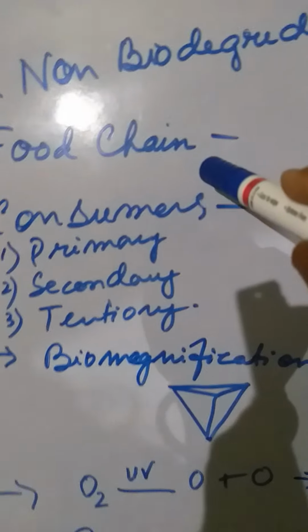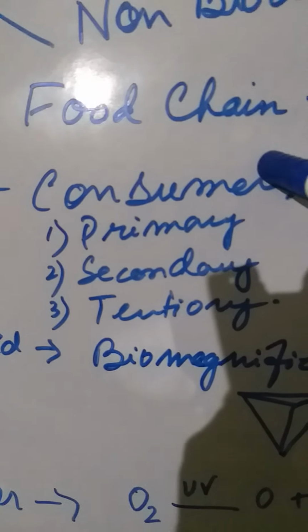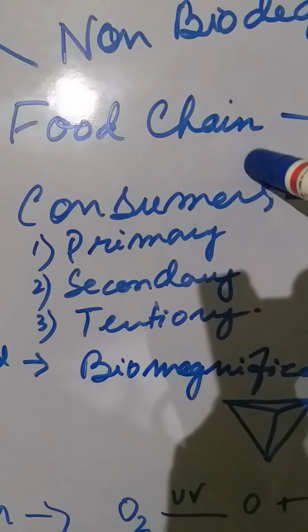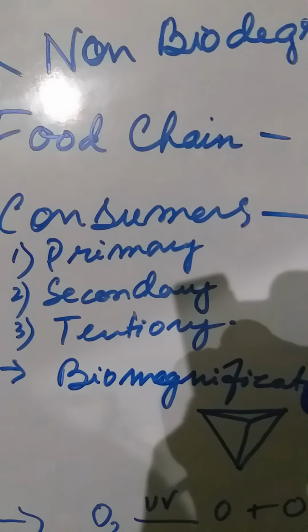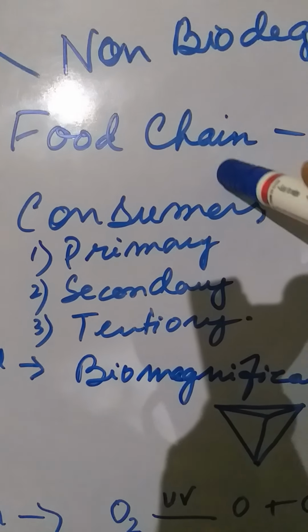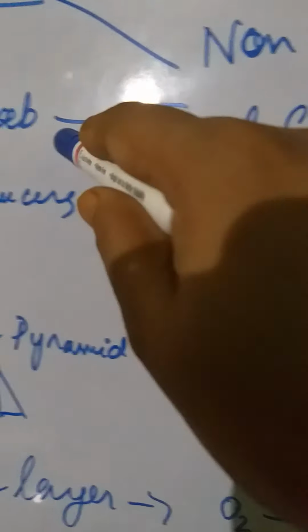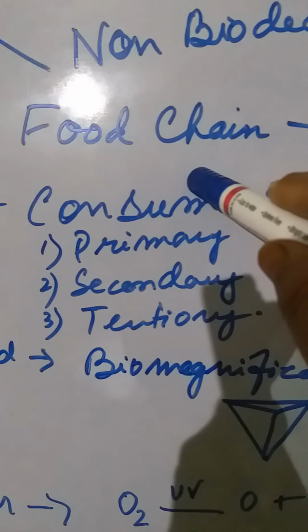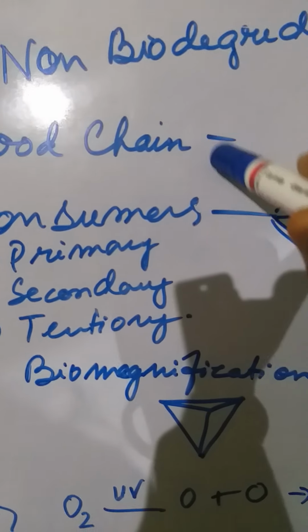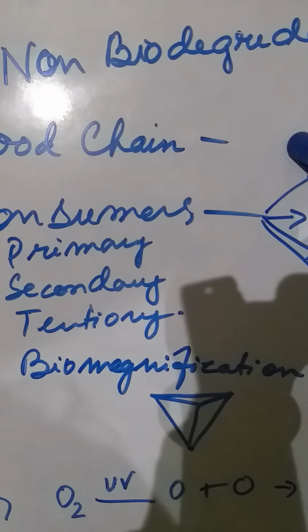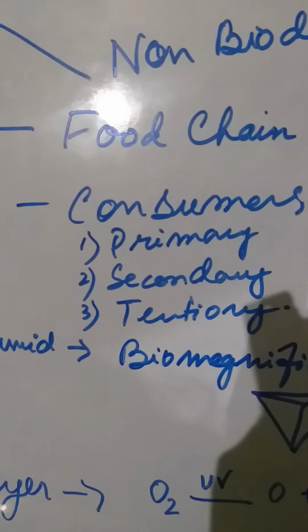Network of food chain, and basically food chain is a method by which energy is transferred from producers to the consumers and finally back to the environment. This is the food chain. For example, grass, grasshopper, then frog, then snake, and then the peacock. So peacock comes to the top as carnivore.